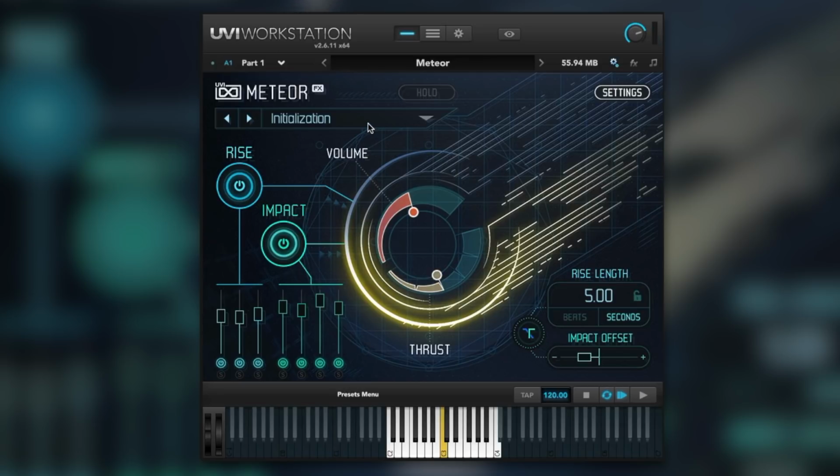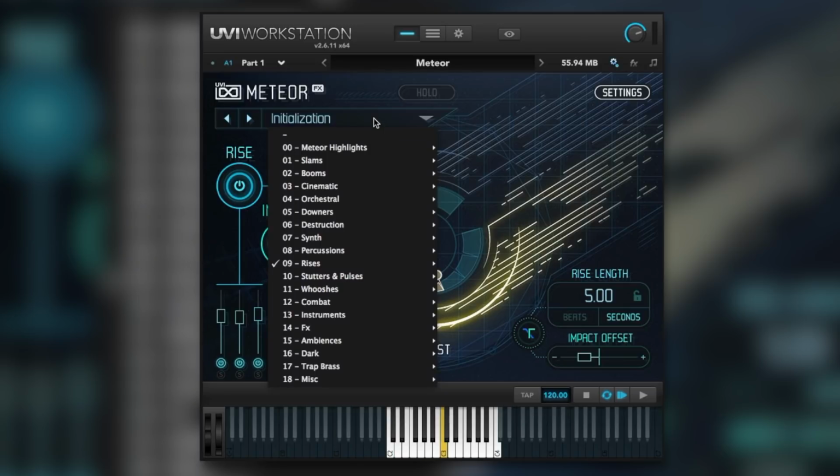All very dramatic, all very epic. So if you're a sound designer, you're going to want to check this out. It's got a lot in it.